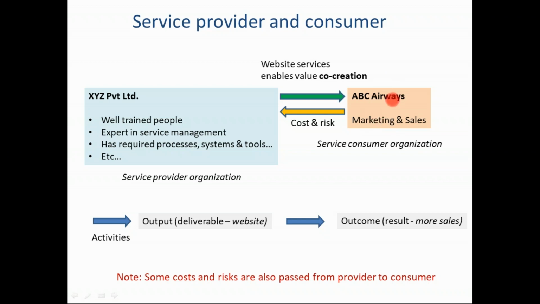So this airline company has to recruit their own ticketing people and so on, their own offices. They have to build their own offices. Yeah? So they also have some cost. The provider does some activities which result in outputs. So you have to know this clearly. Activities result in an output or a deliverable, a physical deliverable or an electronic deliverable. And because of outputs, there is an outcome, something which changes, a result.